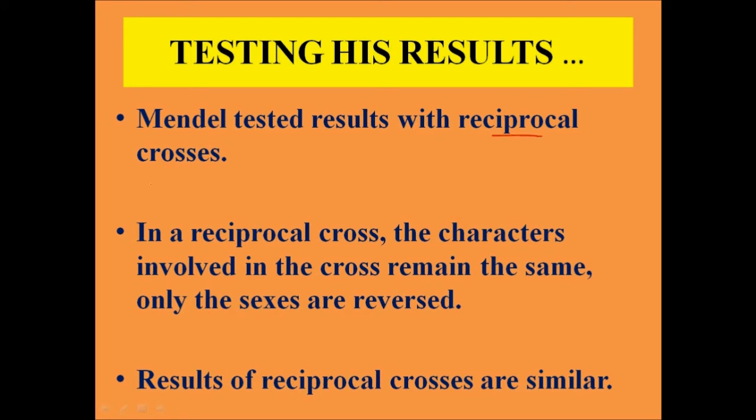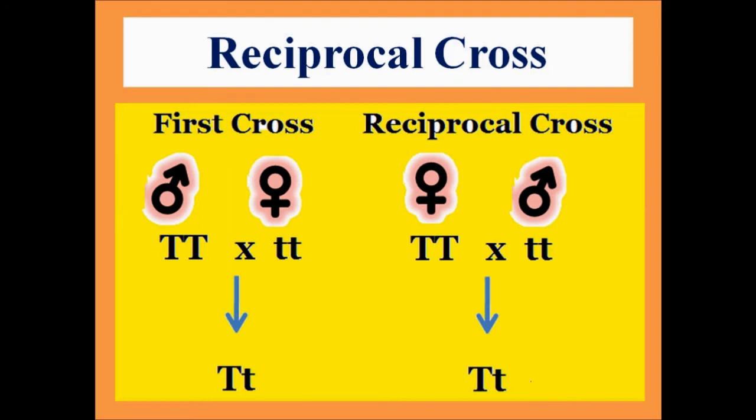Now what is a reciprocal cross? In a reciprocal cross, the characters involved in the cross remain the same, only the sexes are reversed. Now this reciprocal cross was conducted because Mendel wanted to know whether there is any relationship between the characters observed in the next generation and the sex of the plant. The results of such reciprocal cross were similar to the crosses which he had conducted in his monohybrid and dihybrid cross. So let me show you what a reciprocal cross is.